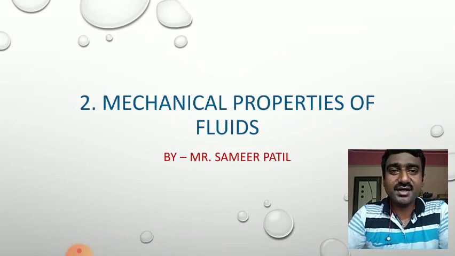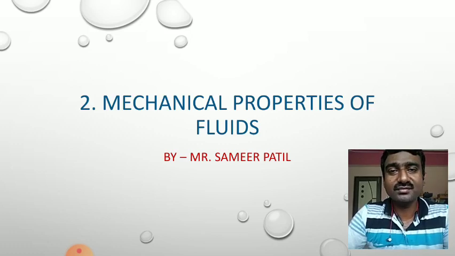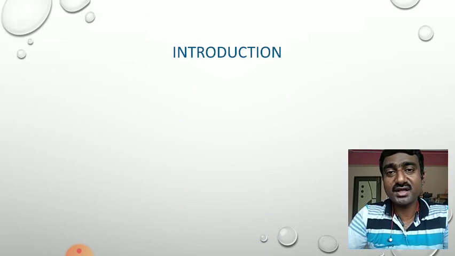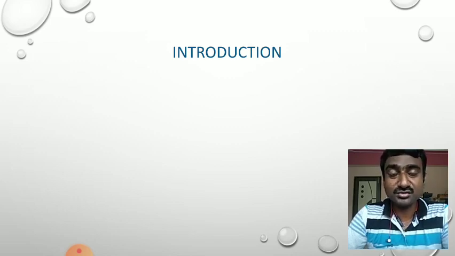Today we are going to start the second chapter of physics, which is mechanical properties of fluid. In this chapter we will discuss the properties of fluid. So what is a fluid? Any substance which can flow is called a fluid. Fluids include liquids and gases, as well as plasma, the fourth state of matter. So the substance which can flow is called a fluid.